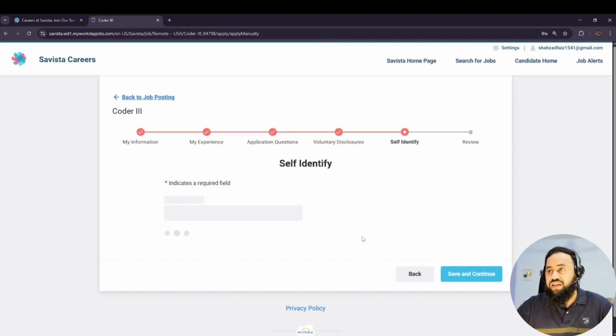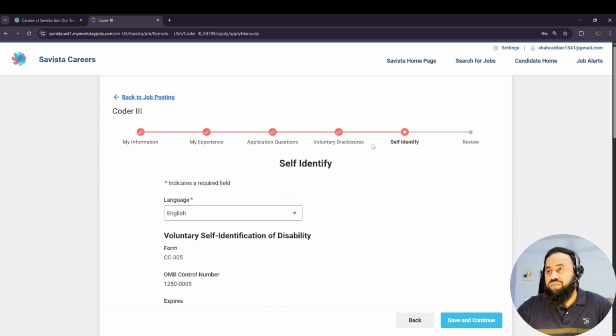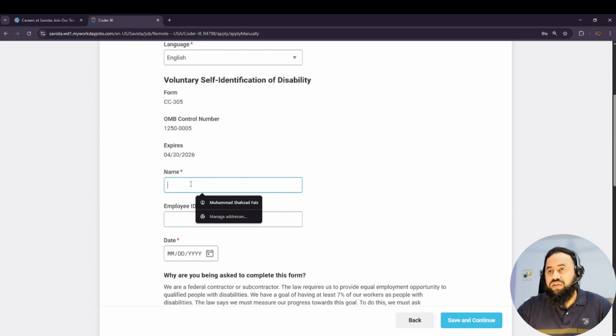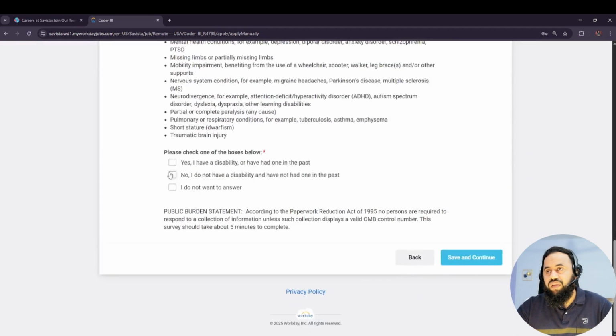Okay, next we can see over here, indicate your language, English. Okay, so self identity, we are just going to find this one. Then you guys can just add your name over here. Employment ID, what is the date today? We can just add this one over here. Let's see, we have 6/27/2025. Okay, please check all of it. Do I have a disability? No. If you have a disability, then that's fine. If you don't have, then you can just select no. Then you can save and continue.